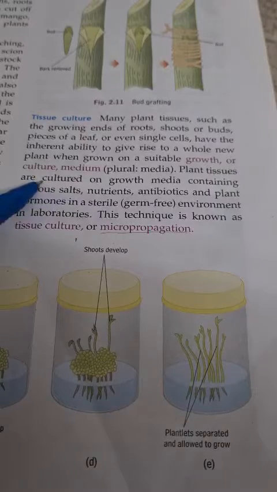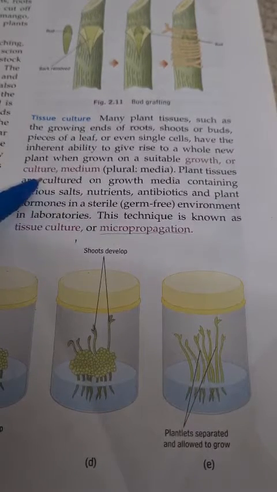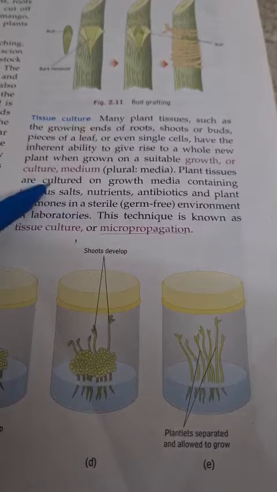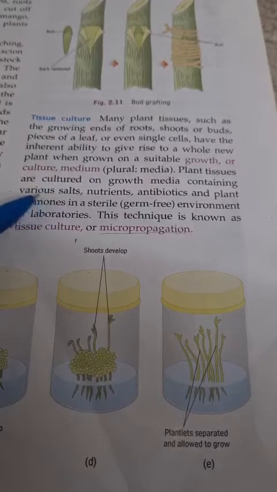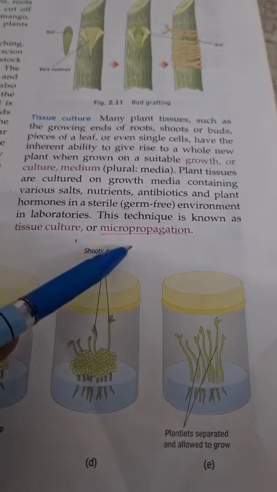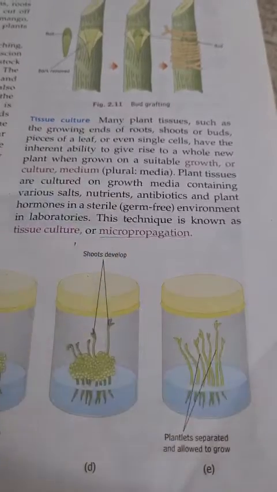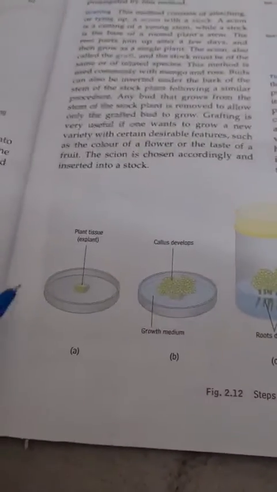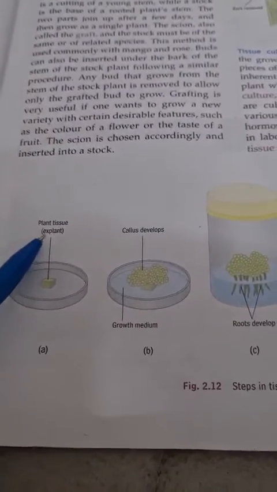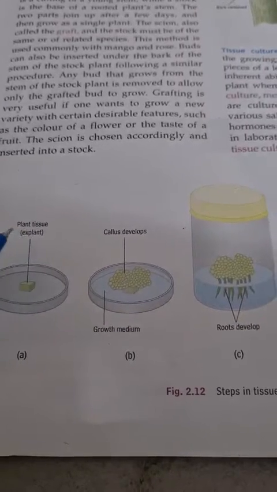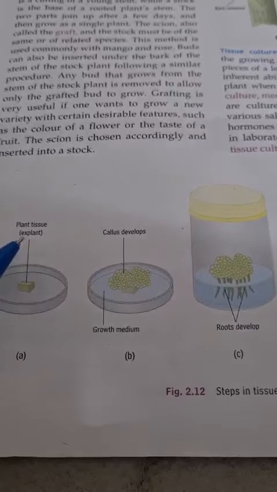artificial culture medium. And this technique of growing tissues, that is meristematic tissues, in growth medium to give rise to new plants is called tissue culture or micropropagation. In this technique, the tissues which are used are called explants. So, from the tips of the shoots or roots, some part of the plant tissue is removed.